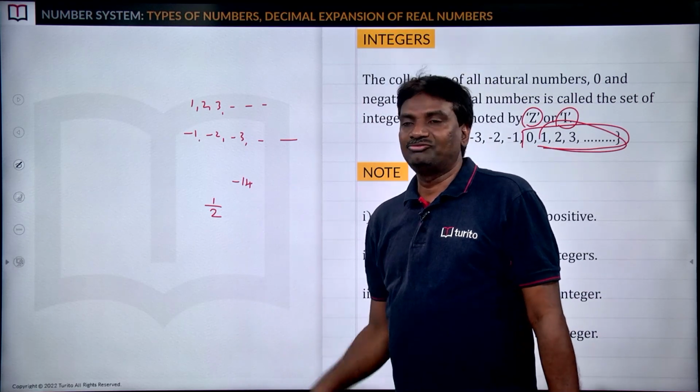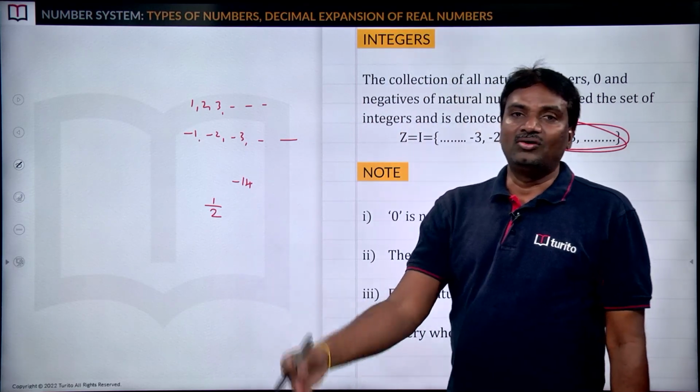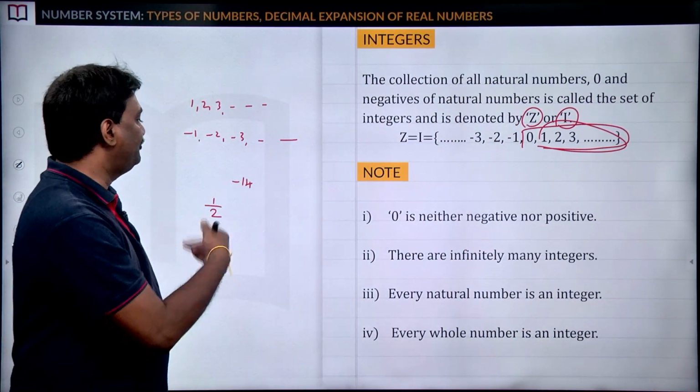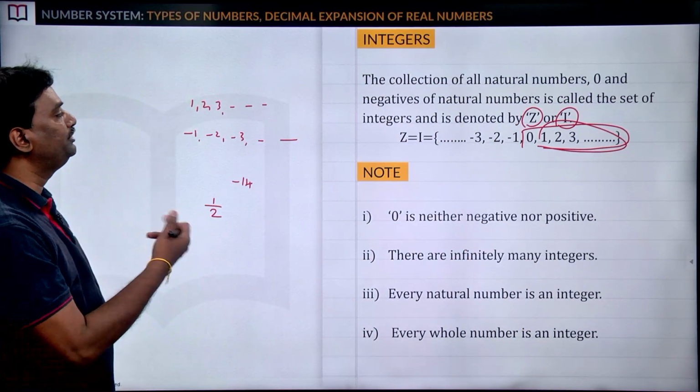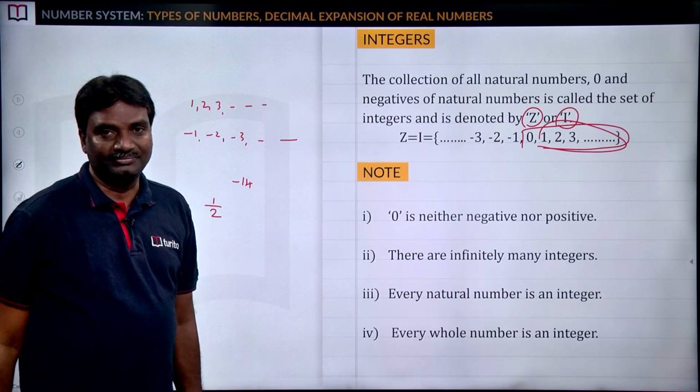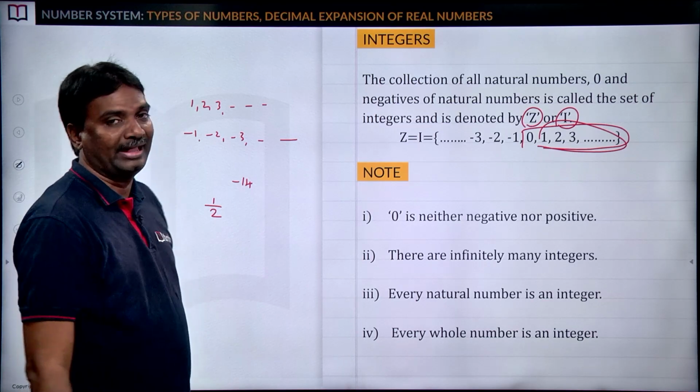Yeah, very good. Minus 14 is a negative integer. I got the answer from different people. Excellent. Very good. Next, if we take 1 by 2, 1 by 2 is not an integer because this is a fraction. So very good. Keep learning like this.